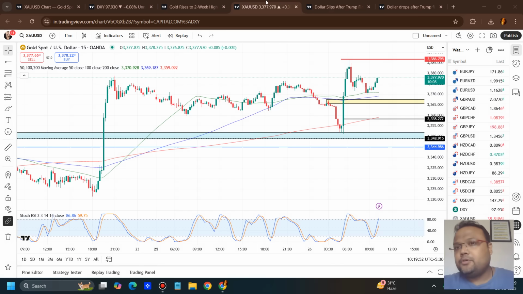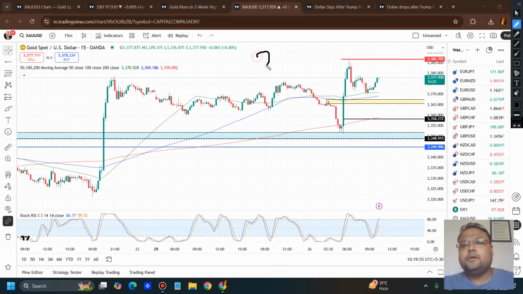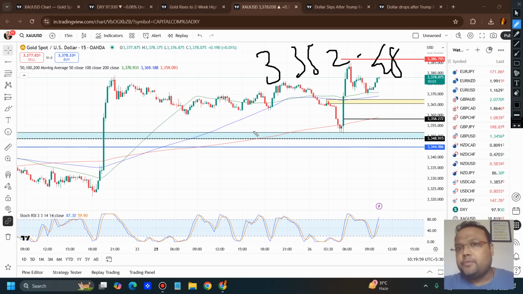Yesterday's support of 3352.48 is still very much valid. The blue box here: we had Fibo, we also had price action, previous resistance working as support, and also 50 is a round number. So today also we can expect that if the market drops, 52.48 is a good support.